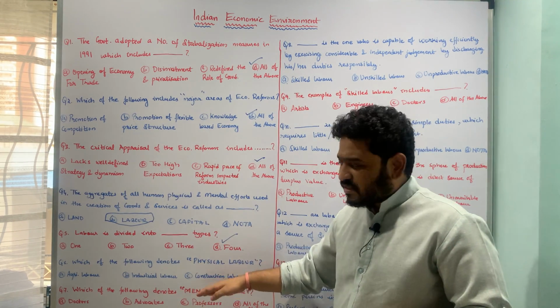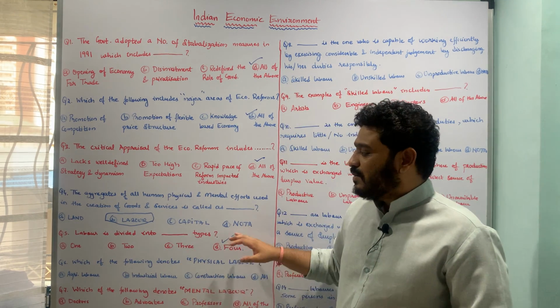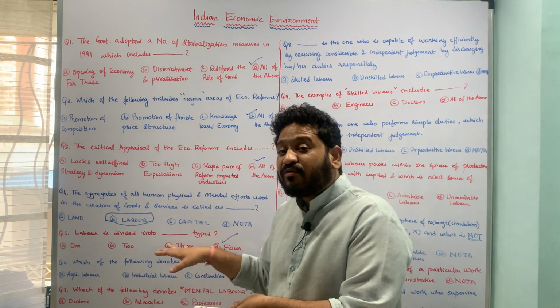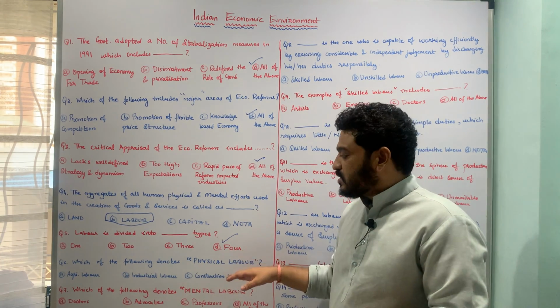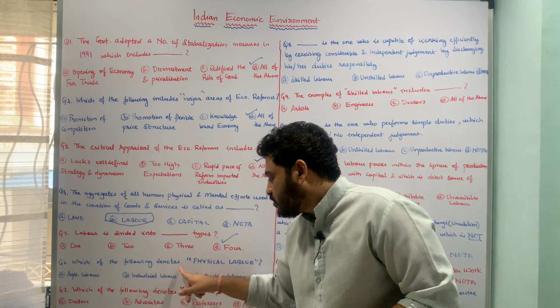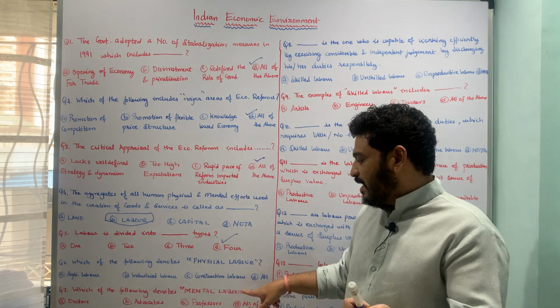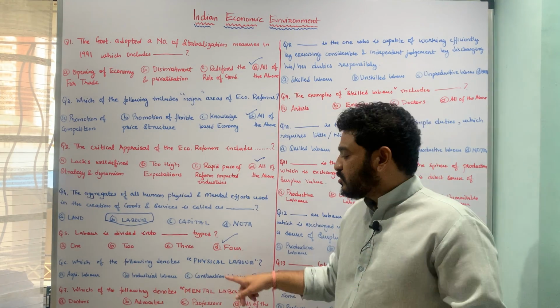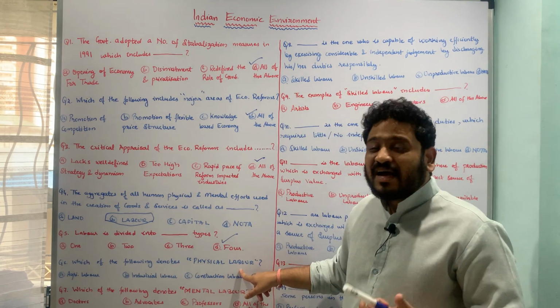In the upcoming questions, that is question number 6, 7, 8, 9, I'll be talking about the different types of labors. So here I'm not explaining the 4 different types, and therefore let us look at the first type of labor. Now the question is framed in this fashion: which of the following denotes physical labor. So the first type is physical labor and mental labor. So the first question is looking at which of the following denotes physical labor.